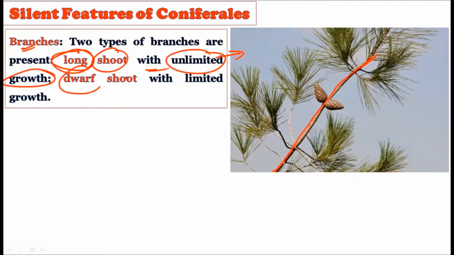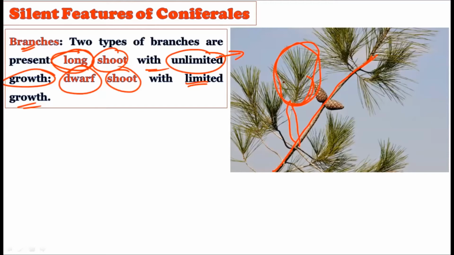Okay, then after that we have the short dwarf shoot. What are dwarf shoots? Dwarf shoots are those shoots which have limited growth. Okay, these are the dwarf shoots which possess very limited growth. After having the leaves, it will stop growing. Okay, so there are two types of branches. One is the long shoot, the other is the dwarf shoot. Long shoots grow in an unlimited fashion, while the short shoots are limited in growth. Okay, they stop growing after a certain period of time, but the long shoots do not stop after a certain period of time. They grow unlimitedly.